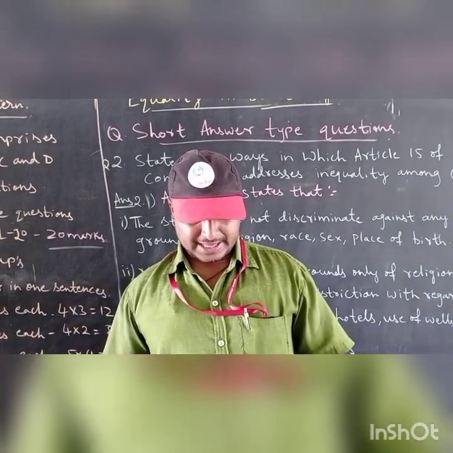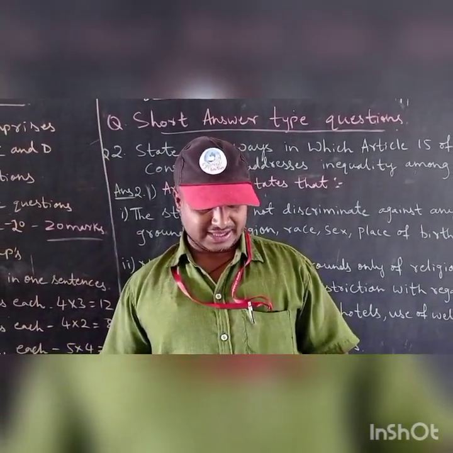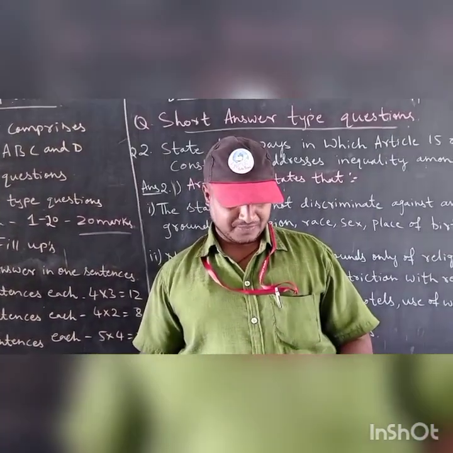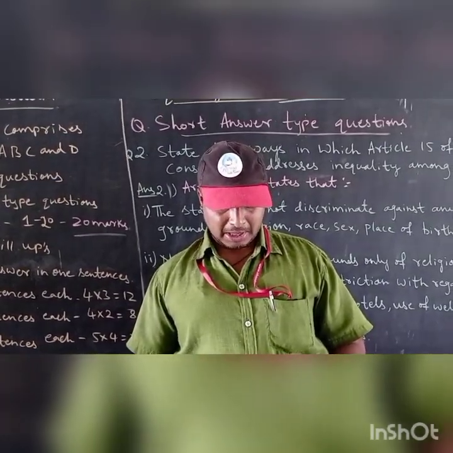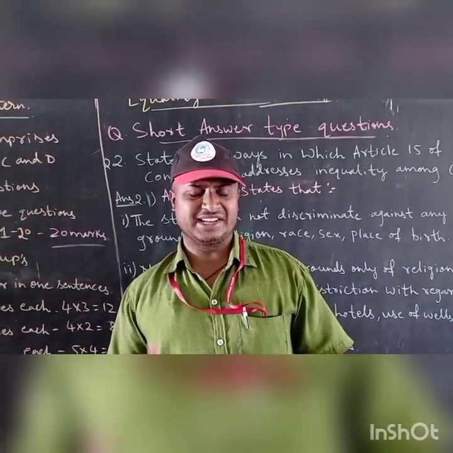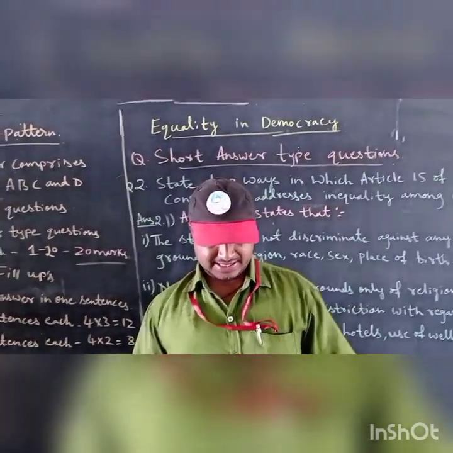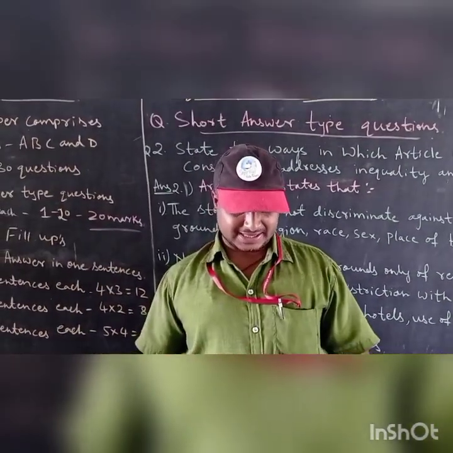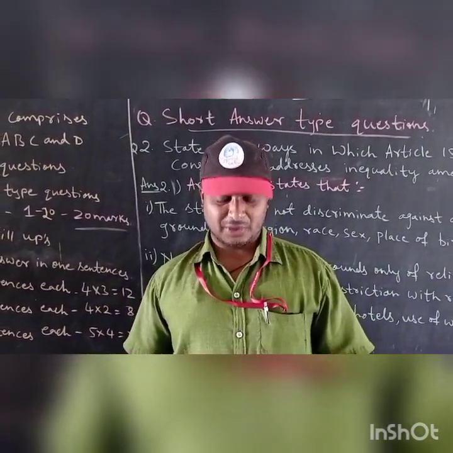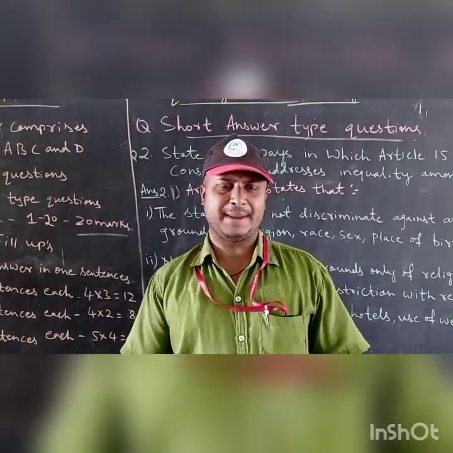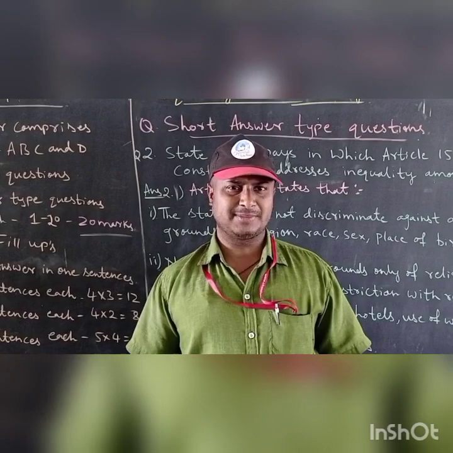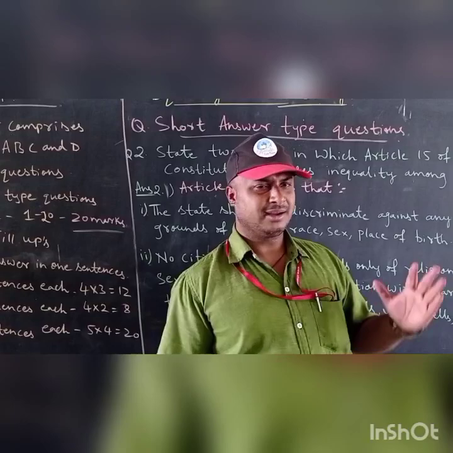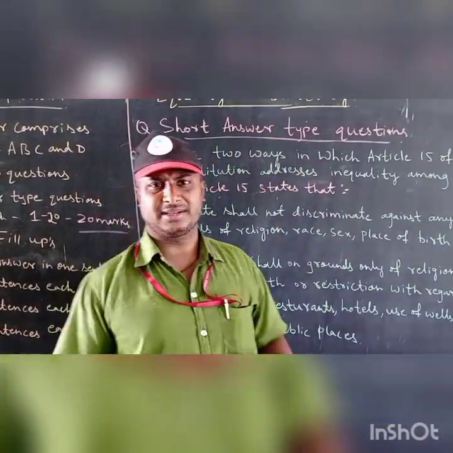No person can be discriminated against on the basis of their race, religion, caste, place of birth, whether they are male or female. Every person can use all the public places. Nobody can restrict them from using public places such as playgrounds, hotels, shops, malls, markets, wells, roads, bathing ghats, etc. Fourth point, you should write untouchability has been abolished. Nowadays untouchability has been abolished. If anyone follows it, it is a crime. So this is the first chapter revision, equality in democracy.